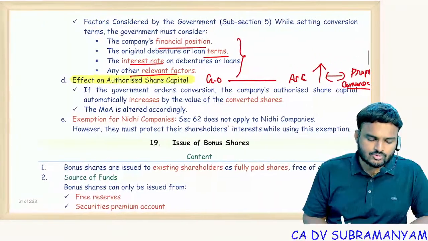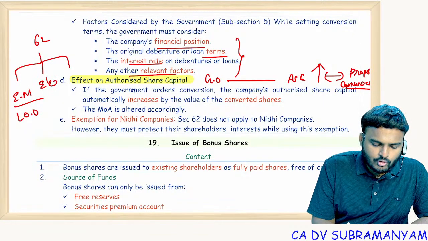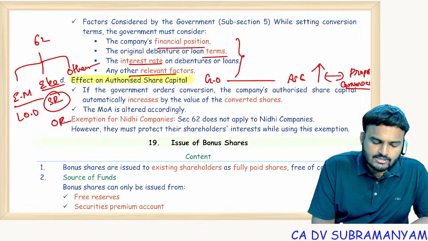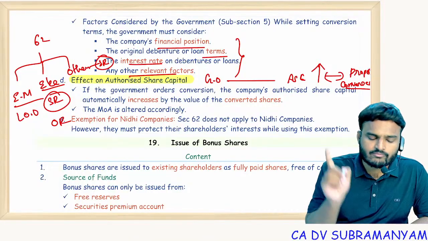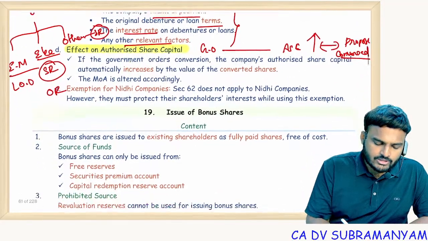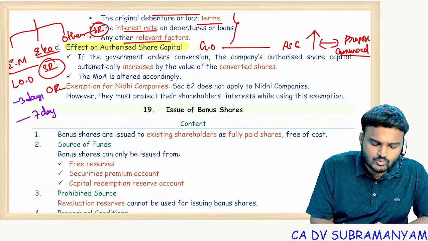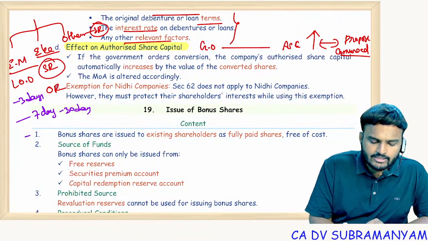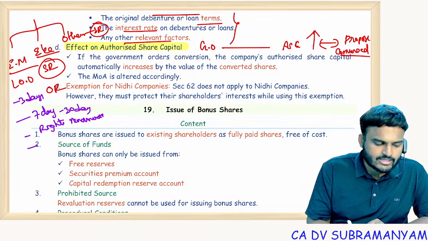So in section 62, if you remember, 3 points are covered: existing members, letter of offer, employees, special resolution. But for 2 companies, OR is enough. For others, SR is required. If it is a non-cash consideration, along with SR, valuation report is also required. Now coming to the letter of offer, it should be dispatched 3 days before opening of the offer. Offer period should be minimum 7 days to maximum 30 days. And it should contain a matter of rights renunciation, whether rights renunciation benefit is there or not. And it should also contain disclosures.